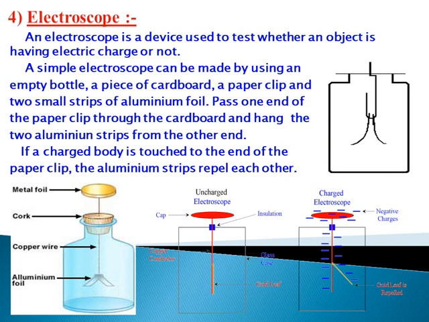Electroscope. An electroscope is a device which is used to find out the nature of charge, whether it is positive or negative. You can see in the picture that we take a glass jar, and on the upper part there is a lid through which we pass a strip of rod, and at the lower side there is aluminium foil. When we take any charged object near to the top of the metal rod, then due to the charge the aluminium foil strips sometimes open and sometimes close. It depends on the nature of the object.